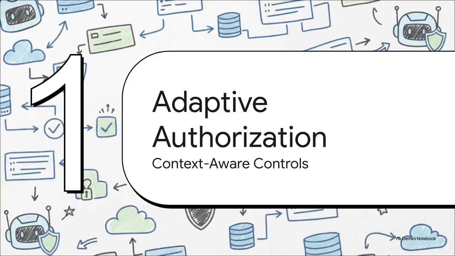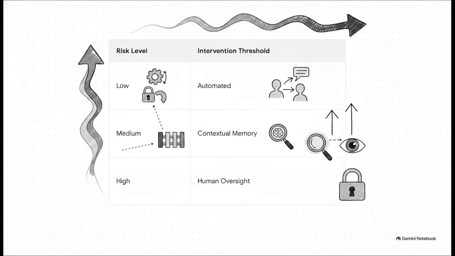Framework 3, Risk Adaptive Authorization. This framework shifts us away from simple, binary, allow or deny logic into dynamic, context-aware security. This table maps out how our dynamic governance models adjust on the fly using intervention thresholds. In a low-risk context, automated execution is fine. But as risk scales, the policy demands more. For medium risk, we enforce contextual memory access, meaning the agent can only pull long-term memory that is absolutely relevant to its current operational task, preventing unauthorized knowledge extraction. And for high-risk, mission-critical actions, the policy as code actively enforces multi-agent consensus, dual-agent verification, or it just kicks the decision up to human oversight.